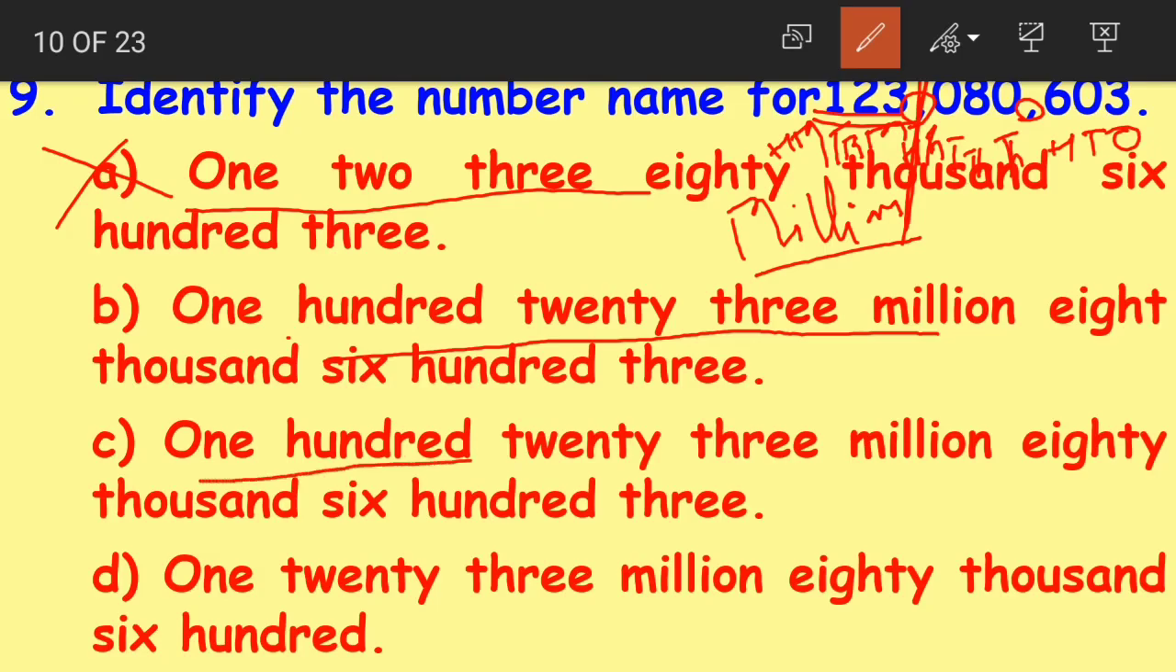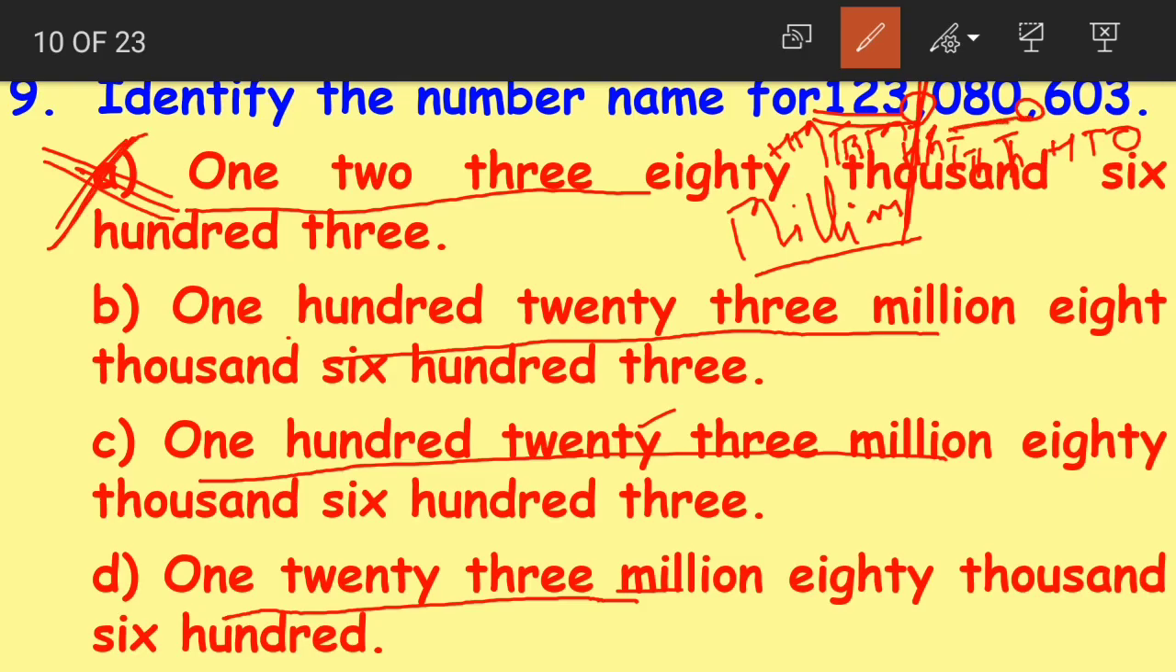Option C reads 123 million. Again, this might be the correct answer. The last one also reads 123 million. So we have eliminated only option A here.